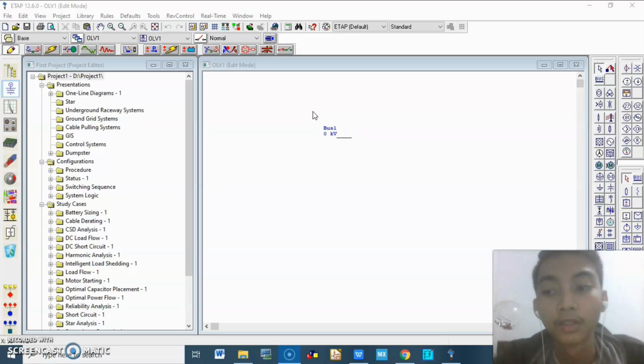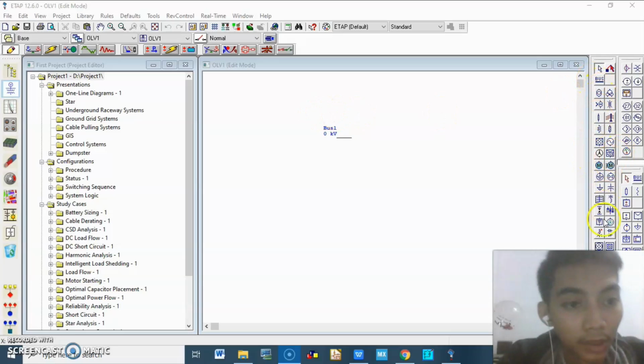So the bus bar is one of the important things in the system that can connect its cable or its transmission when we use ETAP. It will be more interesting when you have many plants and you need to connect them to one of the panels or one of the projects. I think you will need the bus bar to connect them.